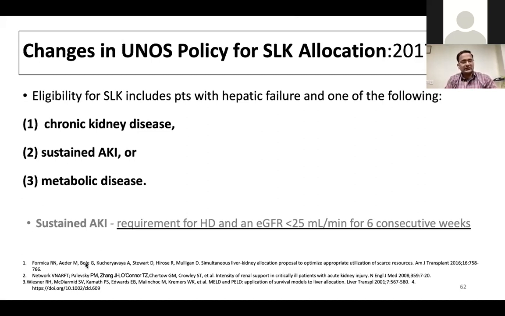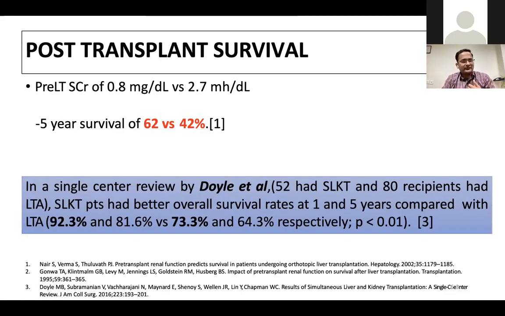As I said, if the patient requires hemodialysis or RRT or has a GFR of less than 25 for 6 consecutive weeks, then it is called sustained AKI, and this patient would require simultaneous transplant. They are less likely to get their renal function recovered after liver transplantation.